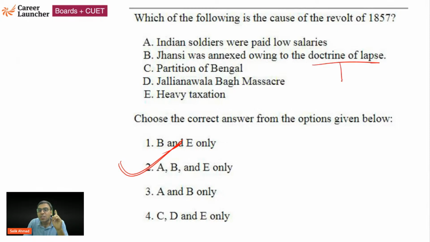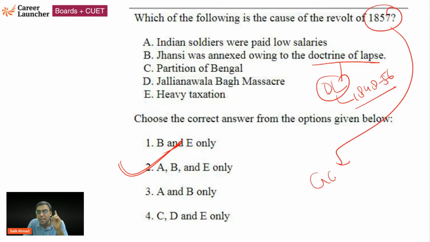One more thing, I have just told you that Dalhousie was actually from 1848 to 1856. Now there is a very famous question that who was the Governor General of India during 1857 revolt? Because Dalhousie by that time had gone. Although Dalhousie was very much responsible for 1857 revolt, but by that time, before 1857 revolt, he had gone. So who was the Governor General of India at that time? ये भी पूछा जाता है.